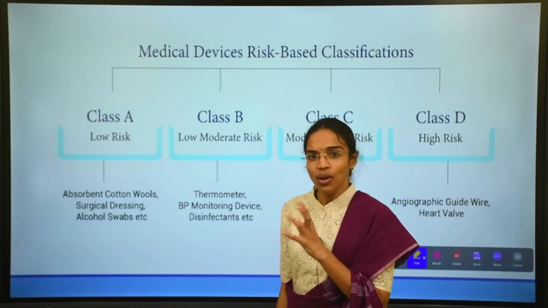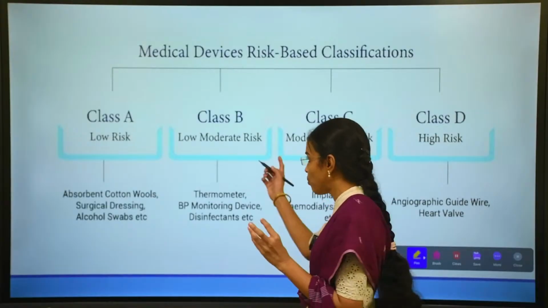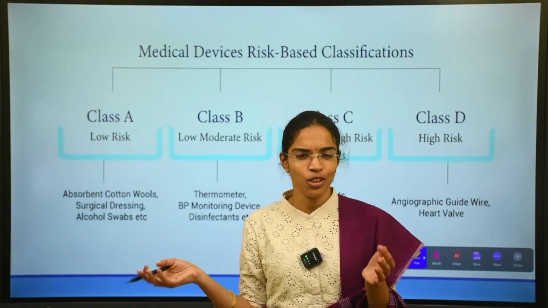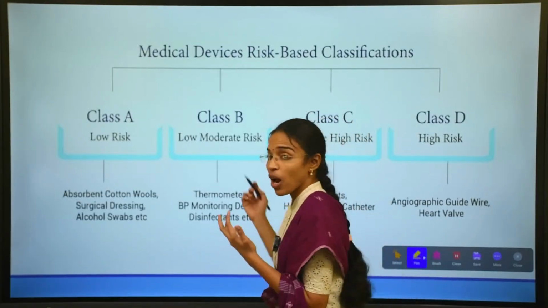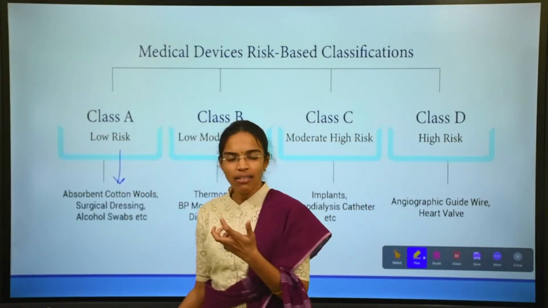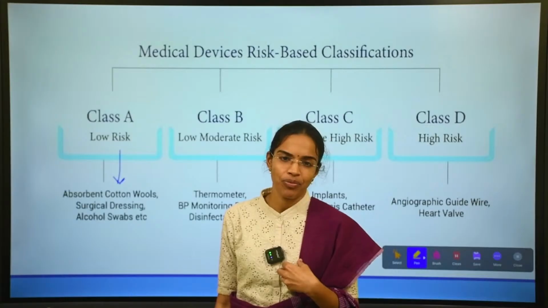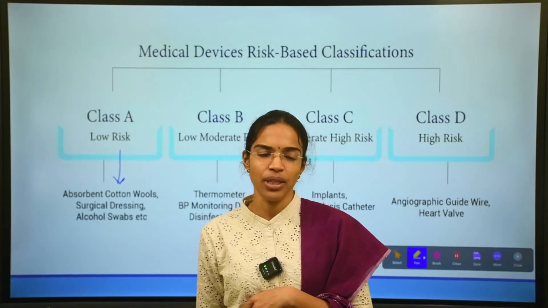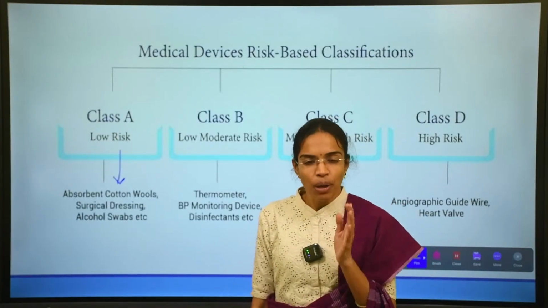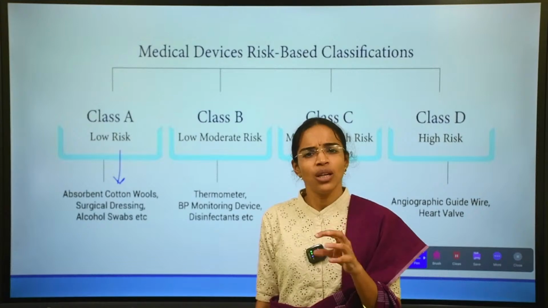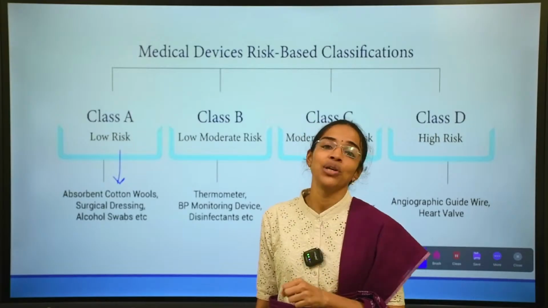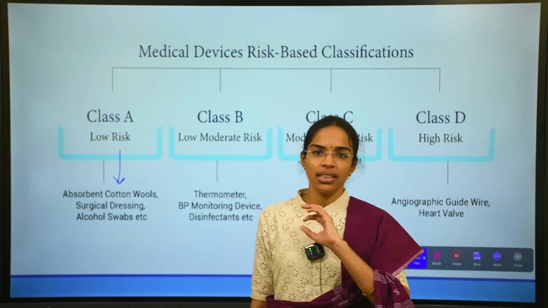These are very important. The question may not be directly about what a class B medical device is defined to be. It is not always probable; there are certain other possibilities also. So what does a low risk medical device mean? As the name indicates, it poses very low risk in its usage or in its intended use. The usage is nothing but the generalized usage.